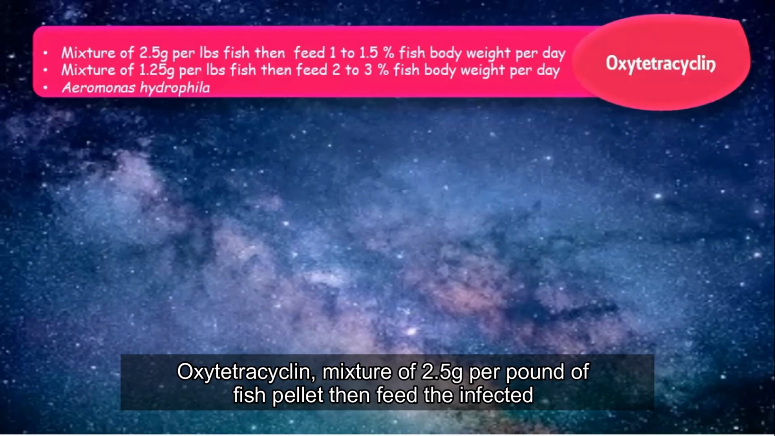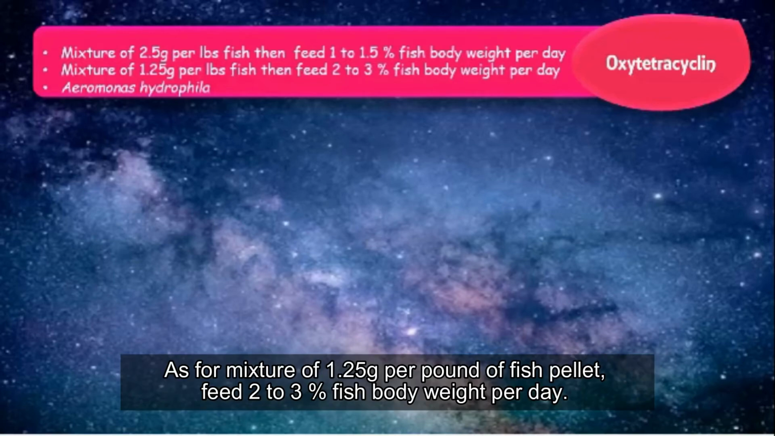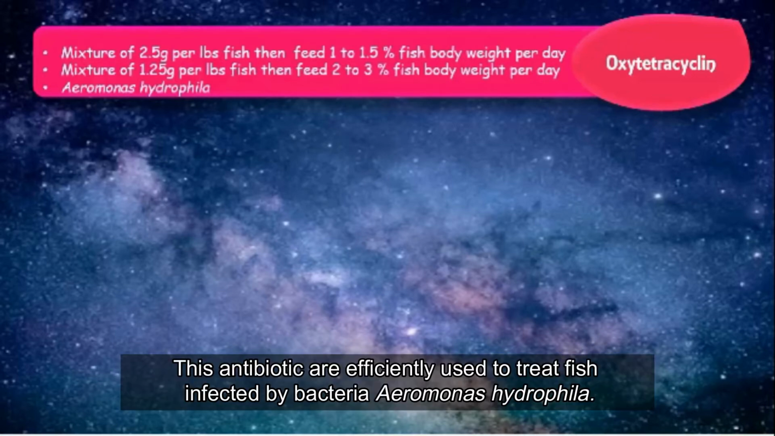Oxytetracycline, a mix of 2.5 gram per pound of fish pellet, then feed the infected fish about 1 to 1.5% of fish body weight per day. As for a mixture of 1.25 gram per pound of fish pellet, feed 2 to 3% of fish body weight per day. These antibiotics are efficiently used to treat fish infected by the bacteria Aeromonas hydrophila.